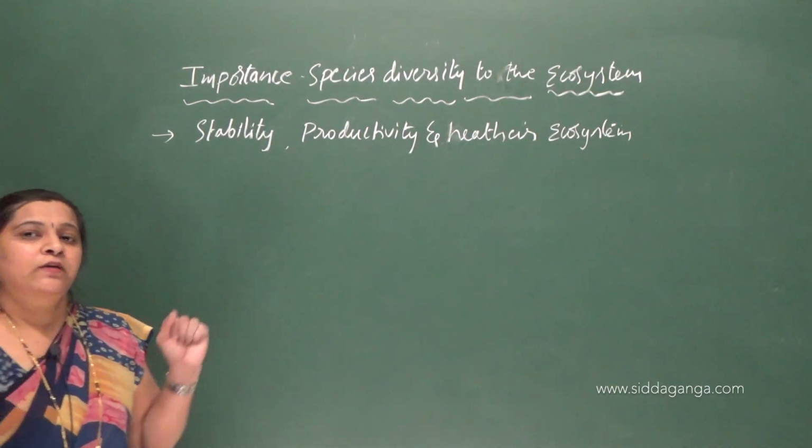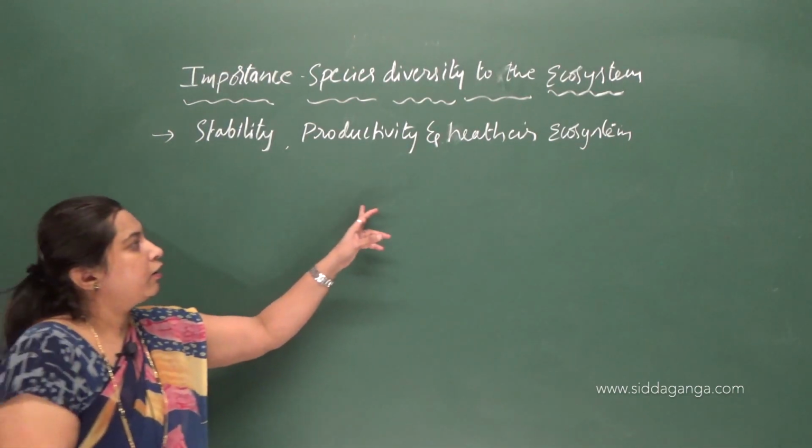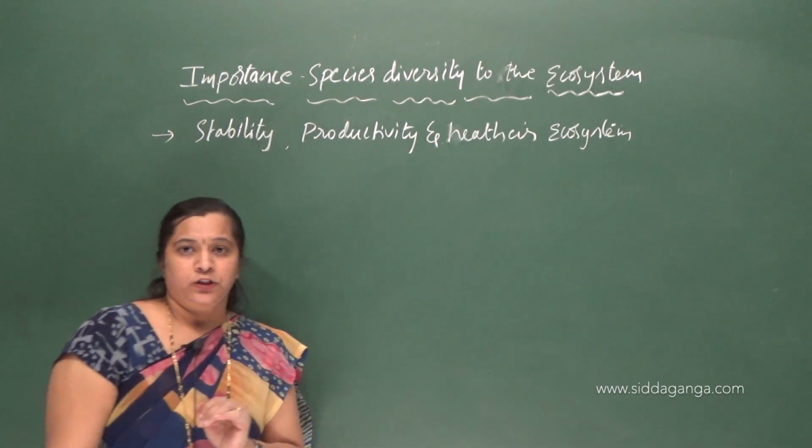So rich biodiversity is needed for the stability, productivity and also health of the ecosystem.